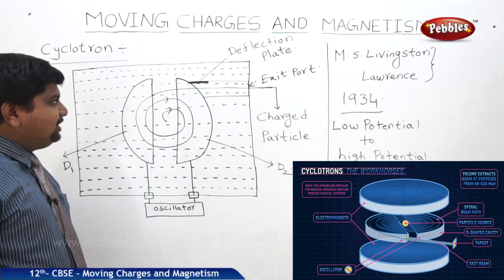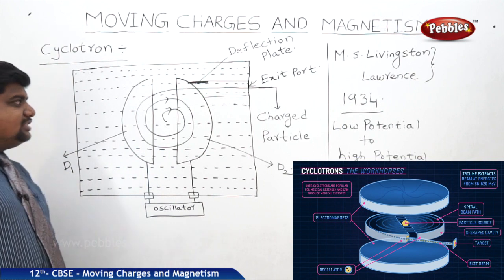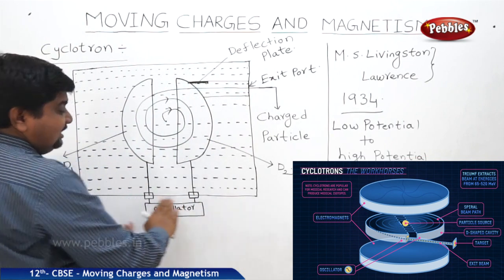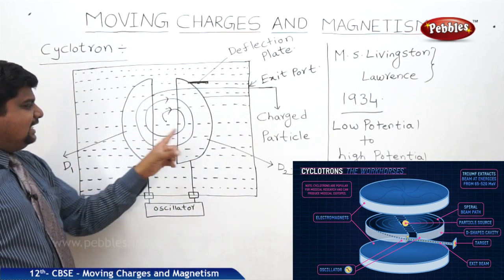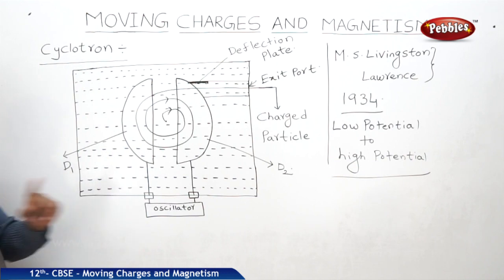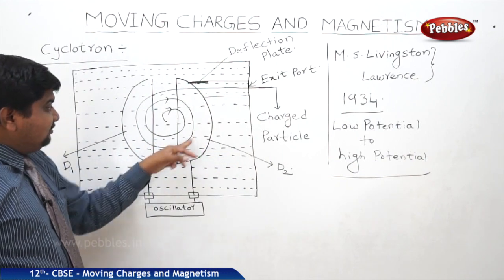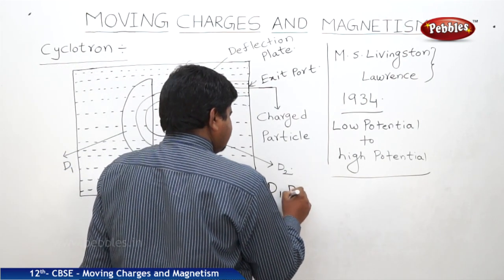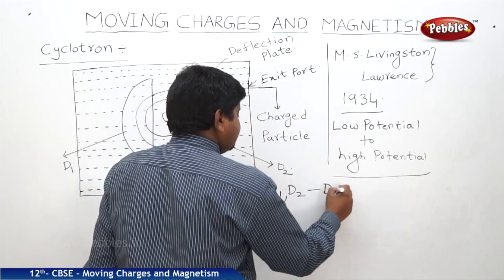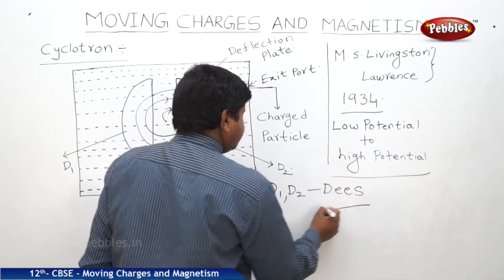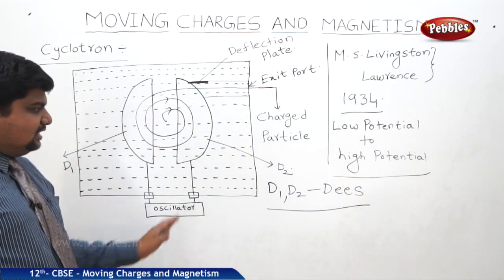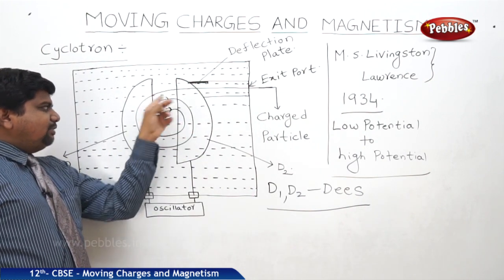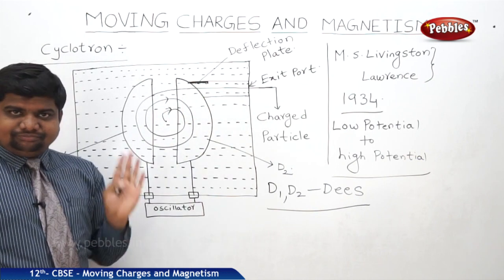This should be the main use of a cyclotron. If you want to see the original structure of the cyclotron, this is the metallic shielding. Inside, we are observing two D structures, D1 and D2. Between these, D1 and D2 are called Ds. What is the use of these Ds? These Ds are connected by this spiral revolutionary path.